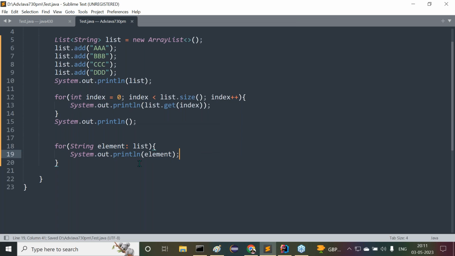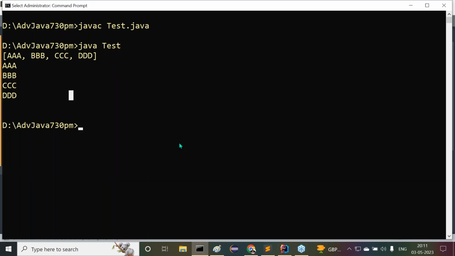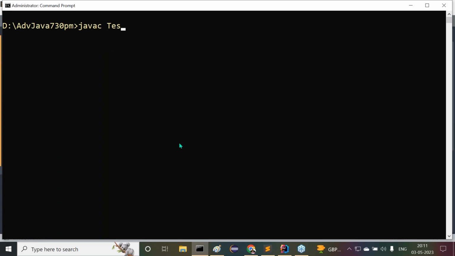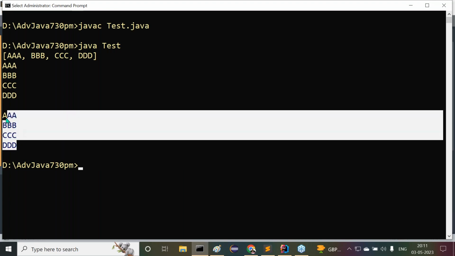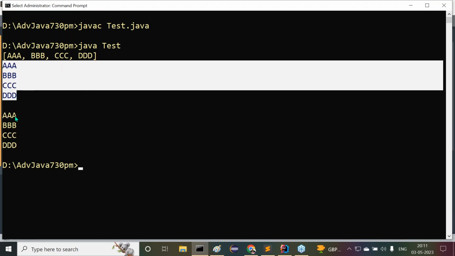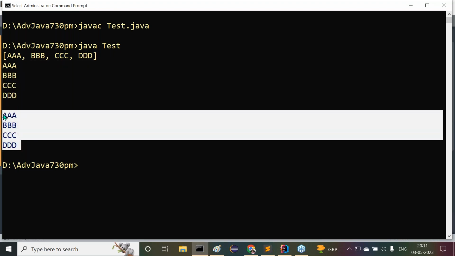Right or not? The JVM will perform 4 iterations over the list. At each and every iteration it will get the value, that value will be assigned to the element variable, and the element variable is going to be displayed. That's it. Now look here. I want to compile and execute this. javac Test.java, java Test. Now here we are getting output like this. This is the normal for loop, and this is the for each loop. Clear or not?